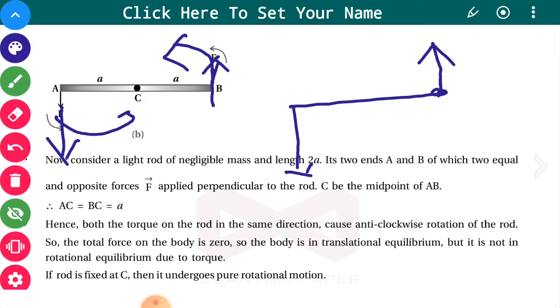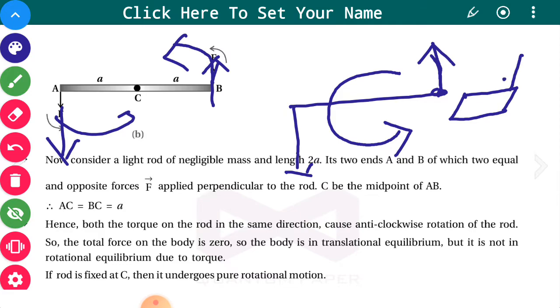It will try to rotate anticlockwise. If you have a table, and one person is pushing in this direction and the other is pushing in this direction, this table will rotate in this particular direction.